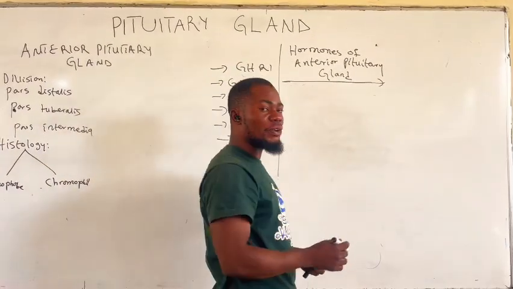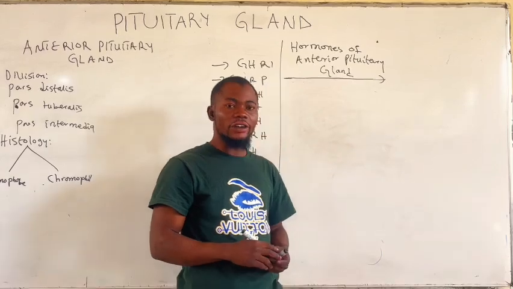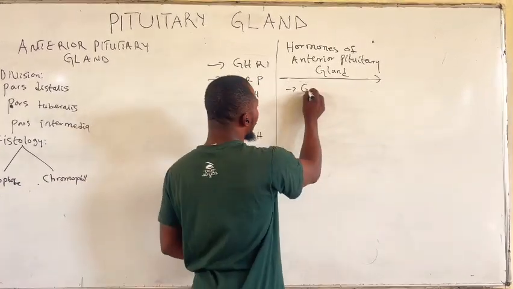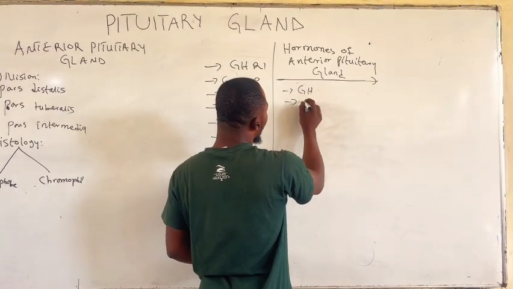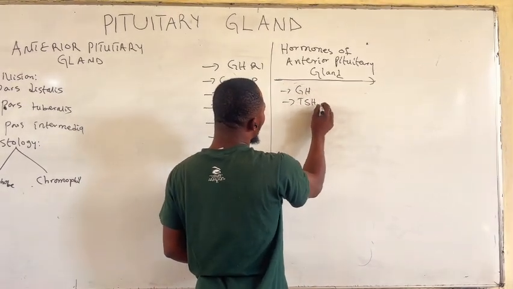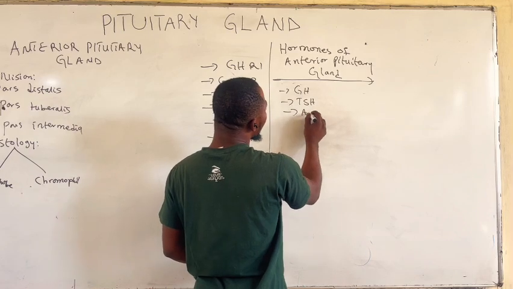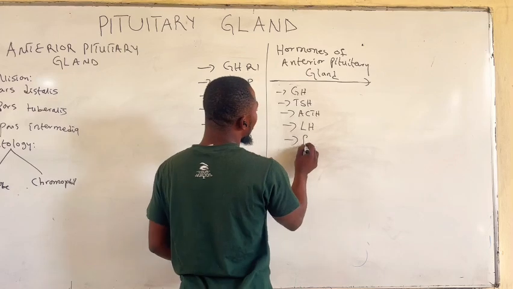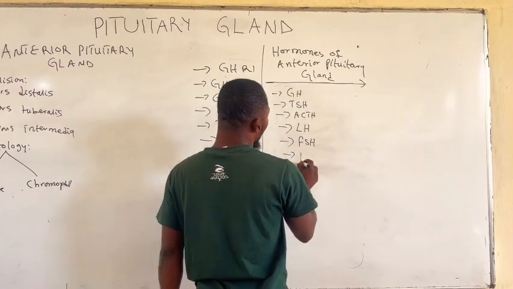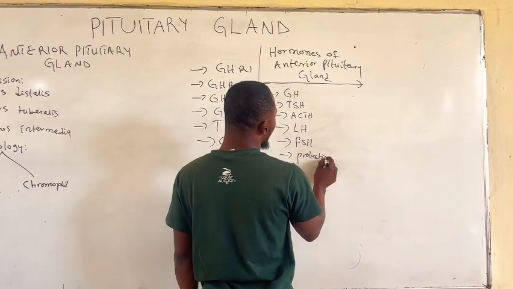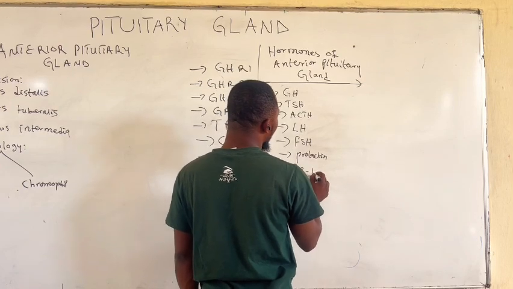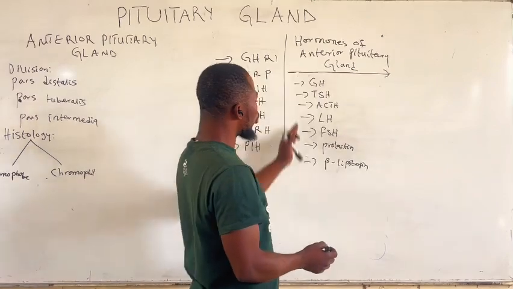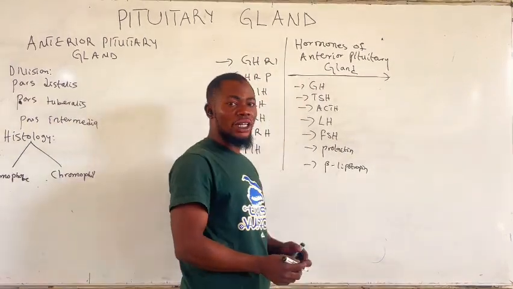Hormones of the anterior pituitary gland. Anterior pituitary gland secretes 7 different types of hormones, which are: growth hormone, thyroid stimulating hormone, adrenocorticotropic hormone, luteinizing hormone, follicle stimulating hormone, prolactin, and beta lipotropin. These are the 7 hormones that the anterior pituitary gland secretes.